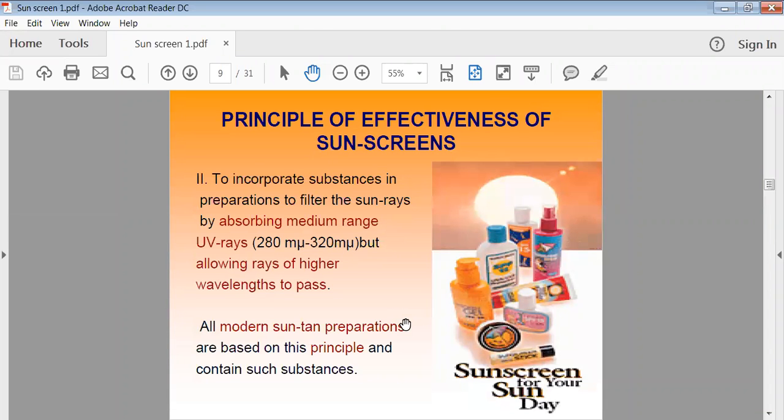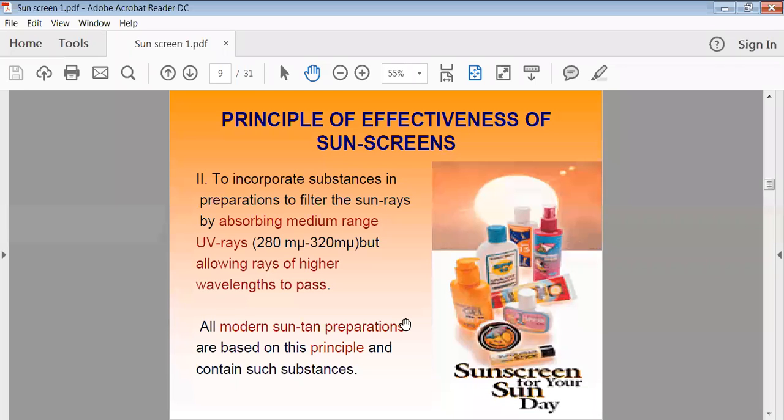Then another way to protect your skin is by using sunscreen. Another principle of sunscreen preparation is that they incorporate substances in the preparation to filter the sun rays by absorbing medium range ultraviolet rays and allowing the rays of higher wavelength to pass. Generally, this is another kind of preparation which has the ability to filter the sun rays.